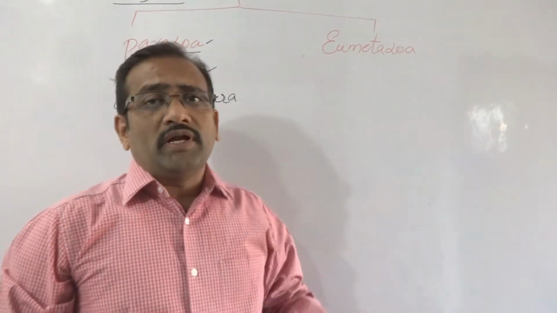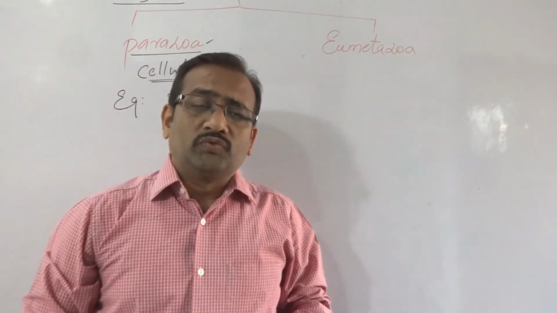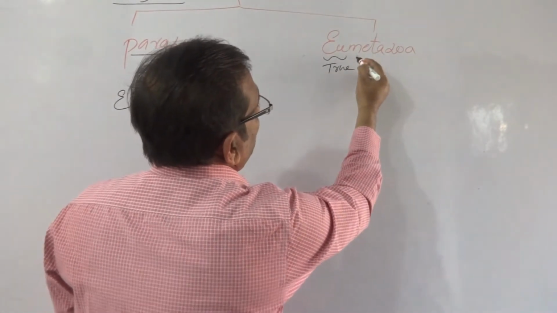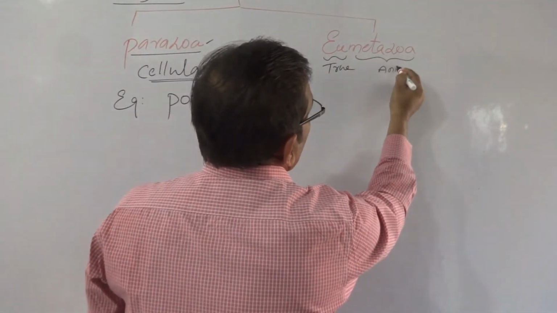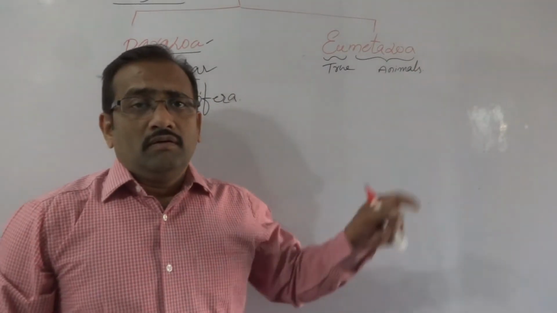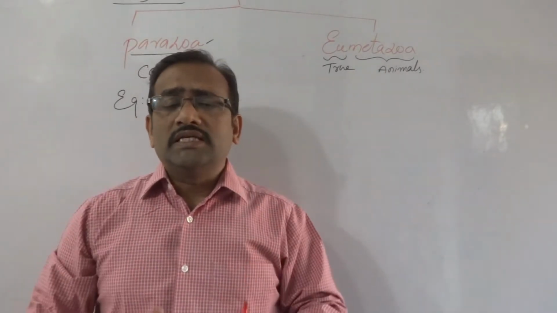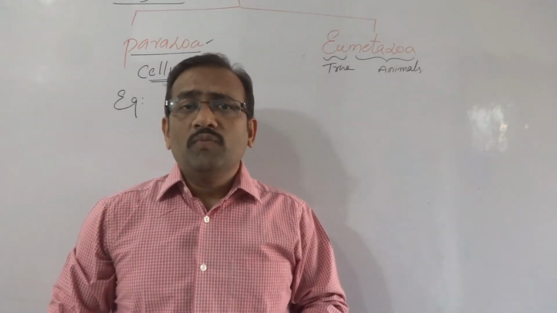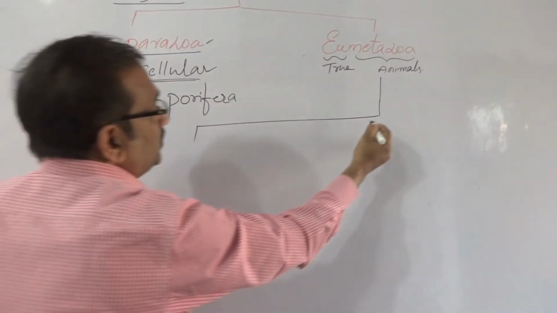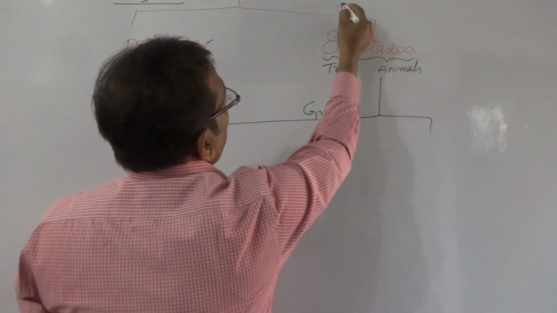Coming to the Eumetazoa. Eumetazoa animals are the true metazoans. Eu means true. Metazoa means animals, true animals. True animals are classified under the Eumetazoa. Now, what are these Eumetazoa? So, subkingdom Eumetazoa is divided into two grades. This is subkingdom.